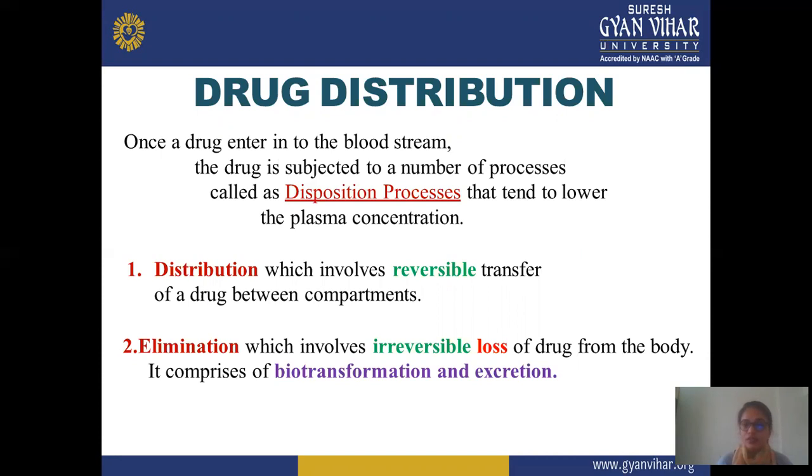Distribution involves the reversible transfer of the drug between compartments. In distribution, the drug is reversibly transferred from one compartment to another compartment. No excretion takes place. The drug concentration goes to a particular site or a particular part of your body, a particular compartment, and that's why it is known as a reversible transfer process between compartments.